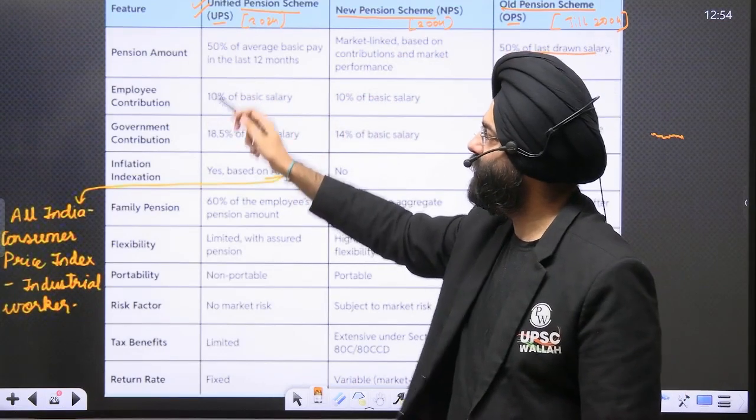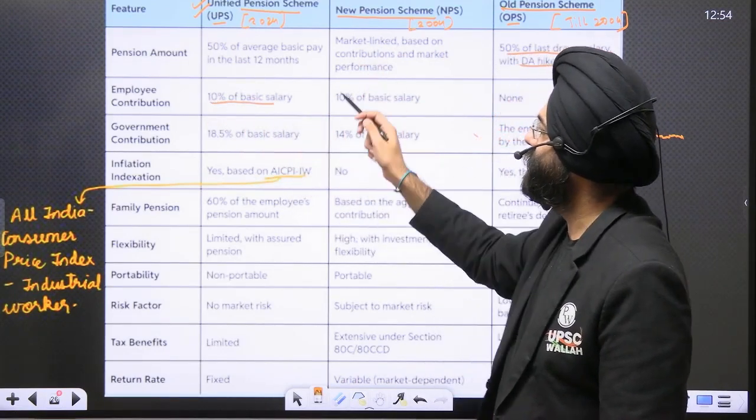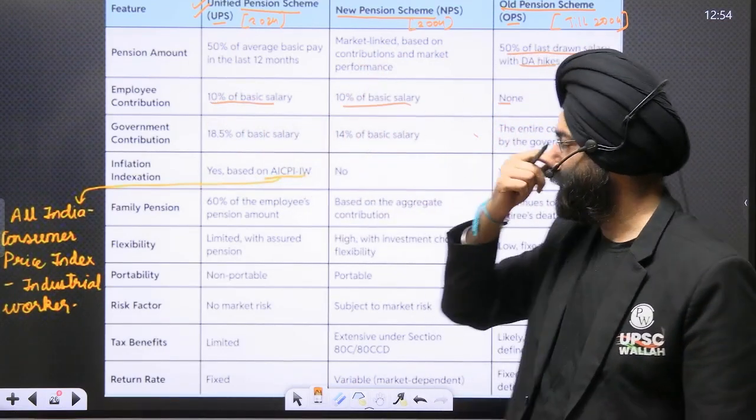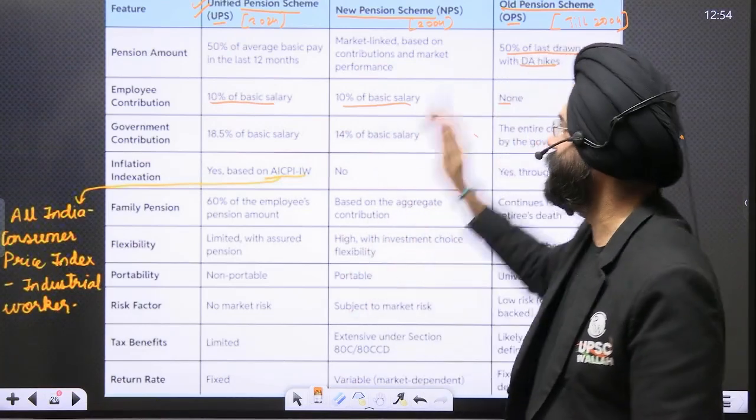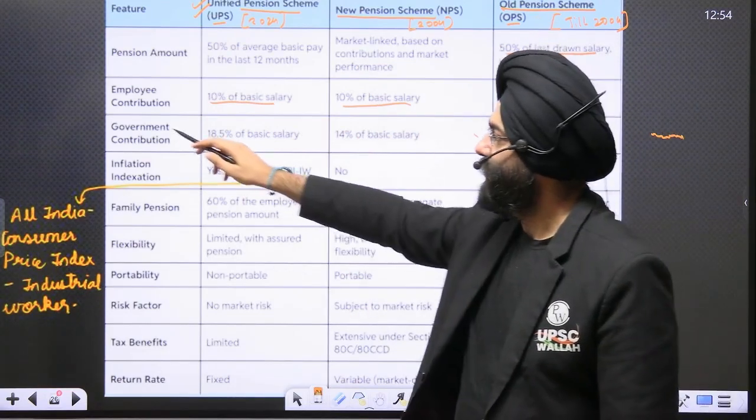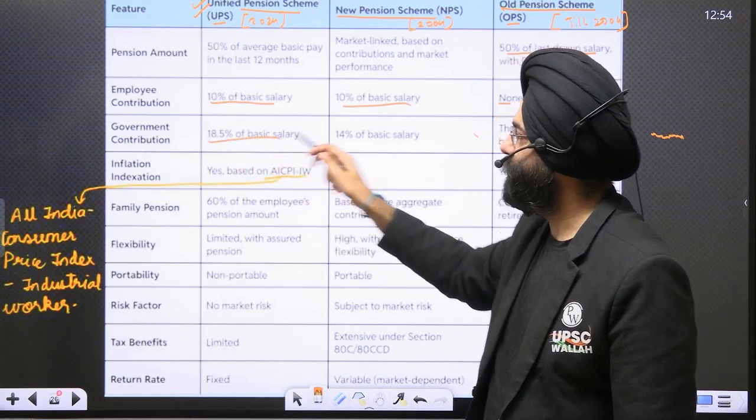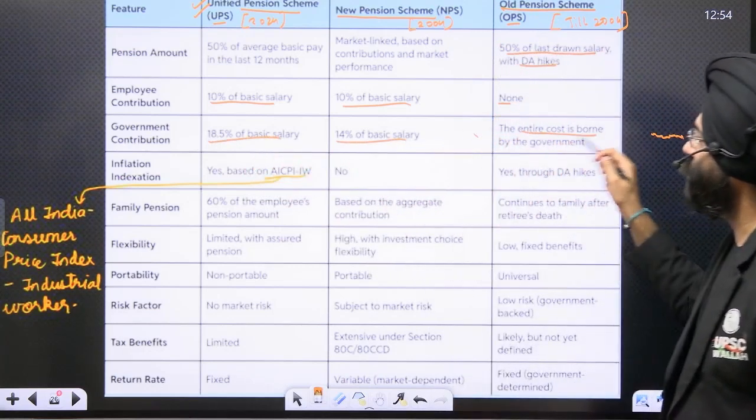Employee contribution in this would be 10% of the basic salary. In this 10%, and there was none because complete contribution was done by the government in the old pension scheme. Government contribution again 18.5%, 14%. The entire cost was borne by the government.